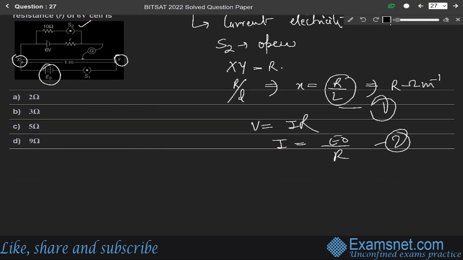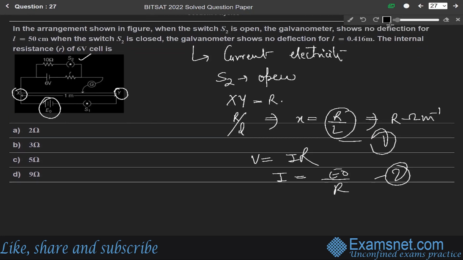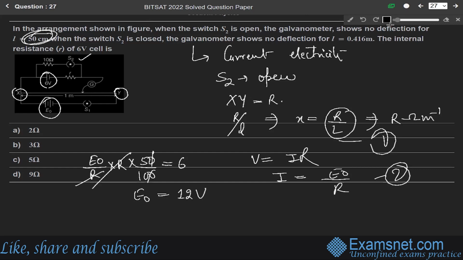So the potential drop across 50 centimeter is what? 6 volt, as given in the question, this is 50 centimeter. So the potential drop across 50 centimeter is 6 volt. So we can write E naught over R into 50 over 100 equals 6. So E naught will be equal to what? The R's cancel, so E naught will be equal to 12 volt. Let us say this is equation number 3.